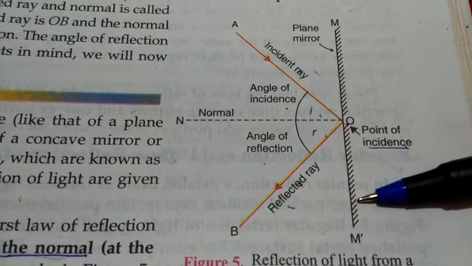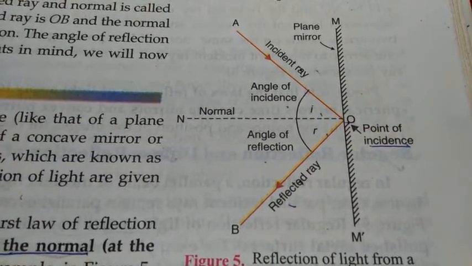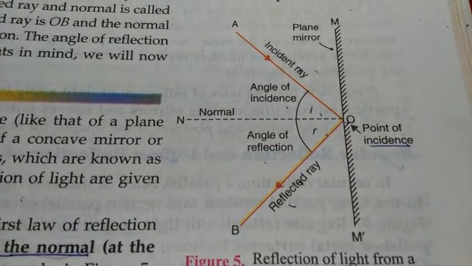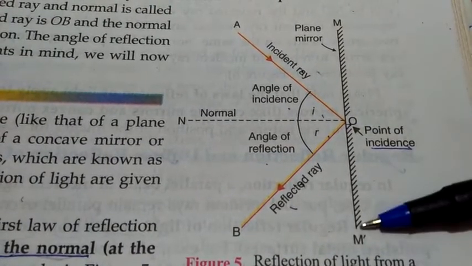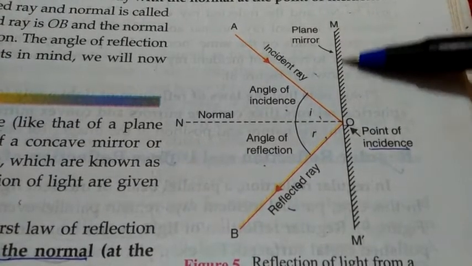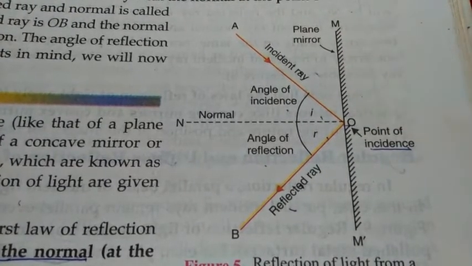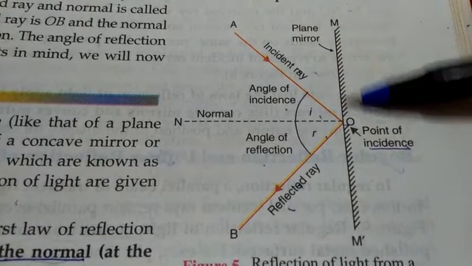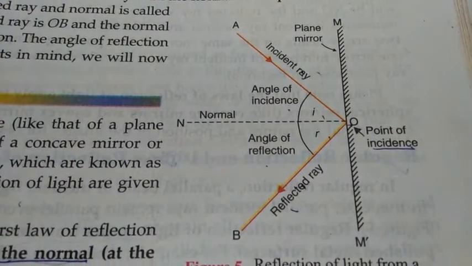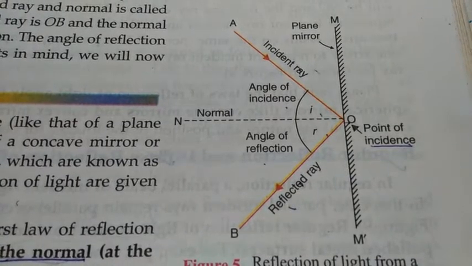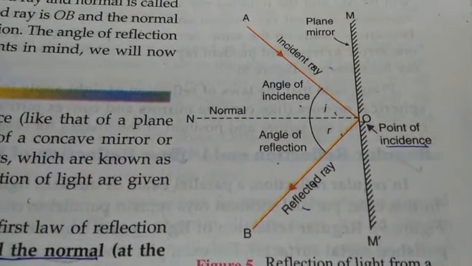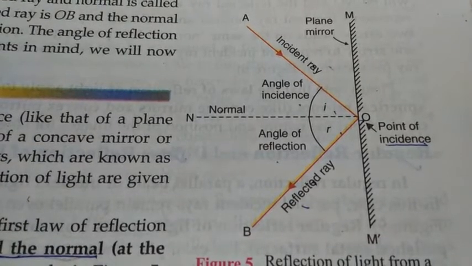Students, be very careful when you are drawing the mirror, because simply drawing one straight line doesn't resemble a mirror. If you have to draw the mirror, this type of line should be there. If you simply draw one straight line, that will be considered glass, and there is a huge difference between glass and mirror. The difference is that through glass the light can pass, but through a mirror the light cannot pass.